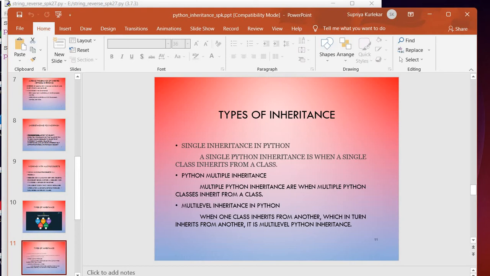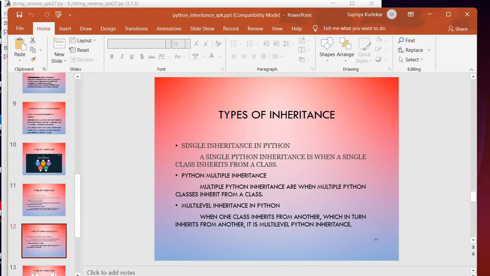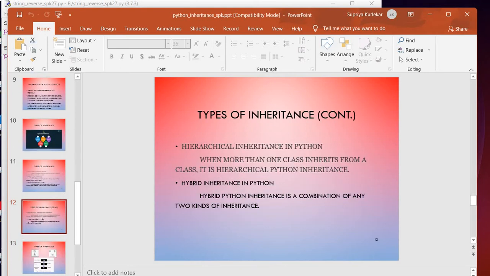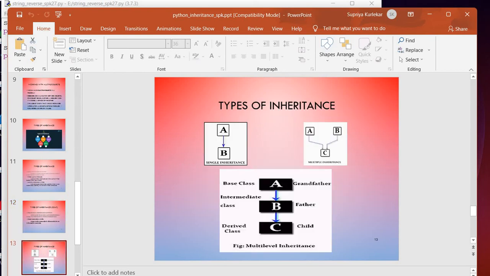Multi-level inheritance in Python is when one class inherits from another, which in turn inherits from another. So it is a multi-level kind of Python inheritance. Hierarchical inheritance is when more than one class inherits from a class. And hybrid Python inheritance is a combination of any two kinds of inheritance. So this is just a briefing about the types.